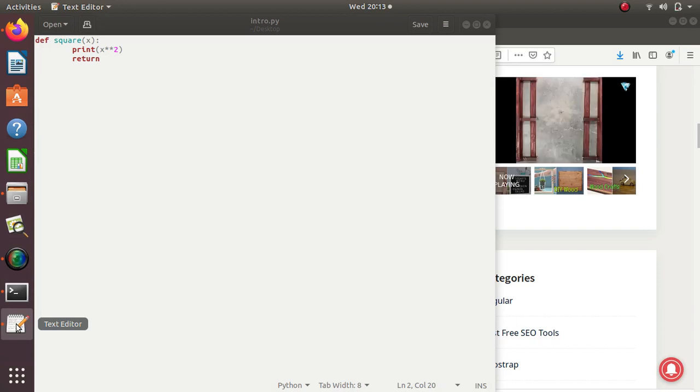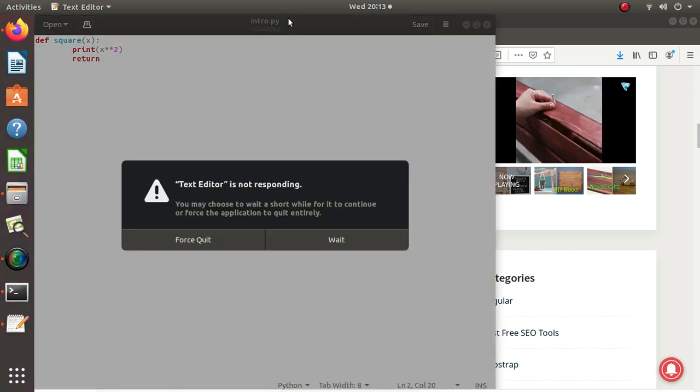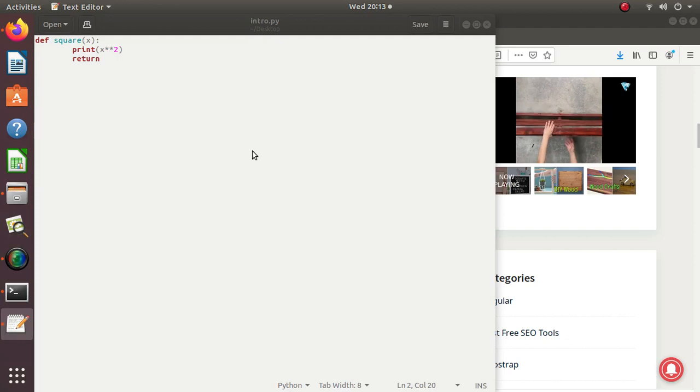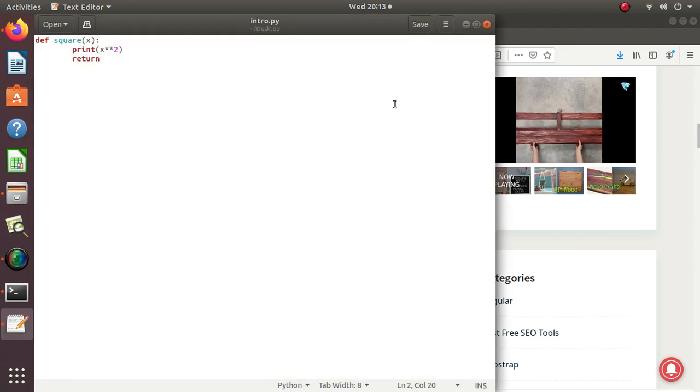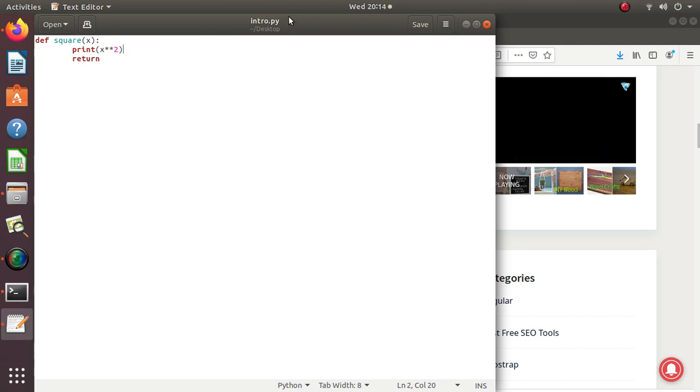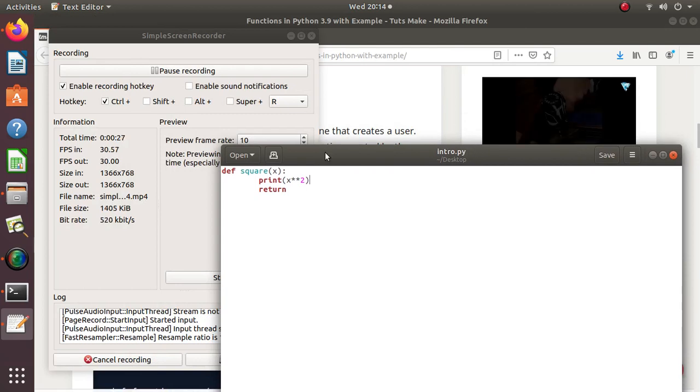Hello. So, to create a function, we need to use the keyword def. Def is a keyword, so it is reserved by Python itself. We cannot use it as variable names. It is a reserved word by the programming language, which here is Python. So def is a keyword which we use to define a function.